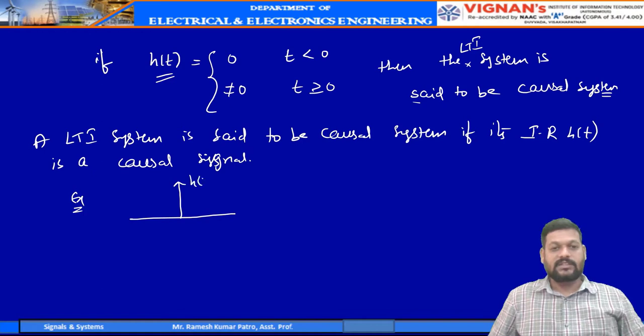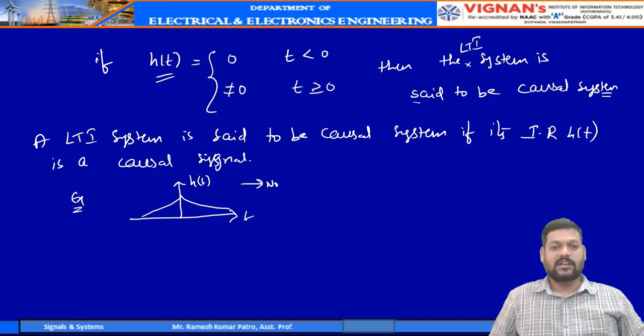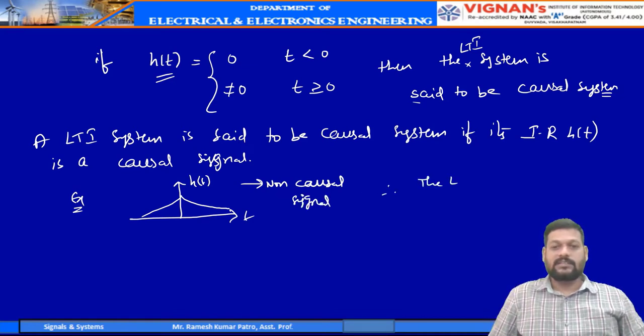Suppose I have a system whose impulse response is given like this. This is the impulse response of an LTI system. You can observe this impulse response is also a signal, but it is not a causal signal. It is a non-causal signal. Therefore, the LTI system is a non-causal system.